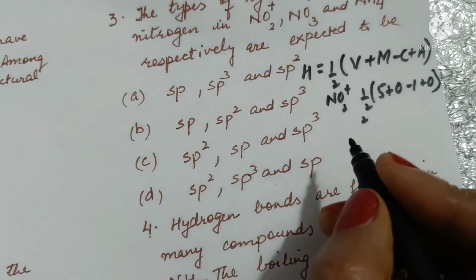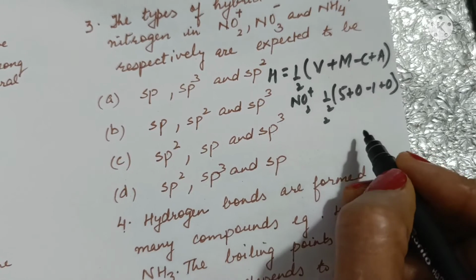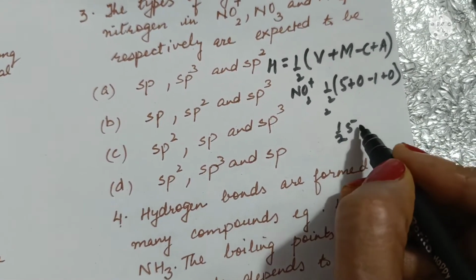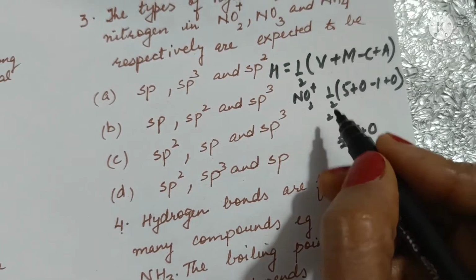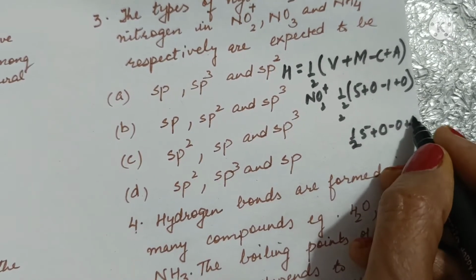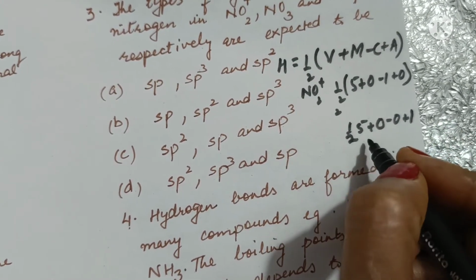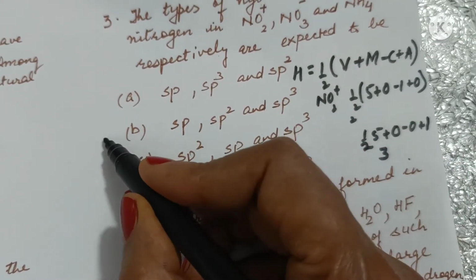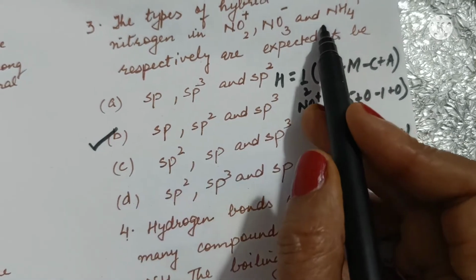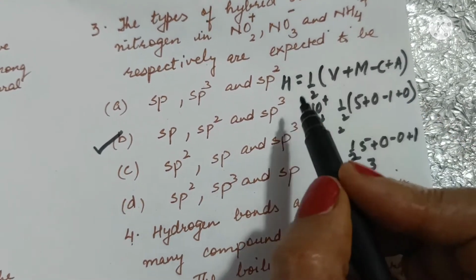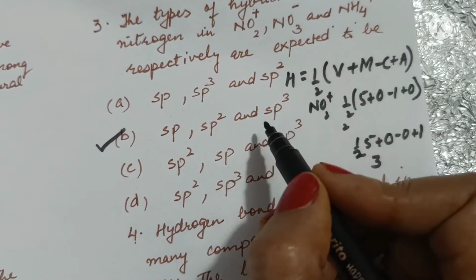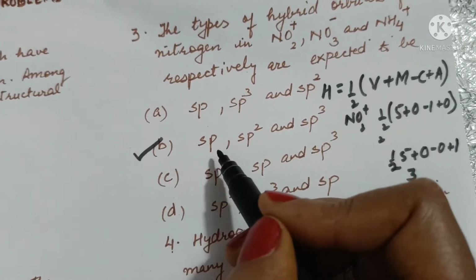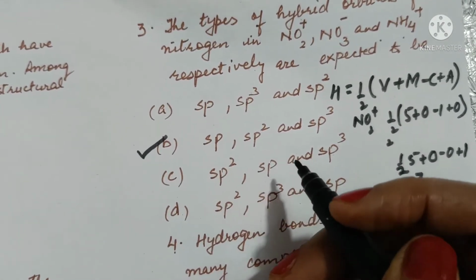For NO3 negative, it will be half of 5 plus 0 plus 1. So half of 6 is 3. So hybridization is sp2. And for NH4 positive, it will be 4, so sp3 hybridization. Option B is the correct answer.